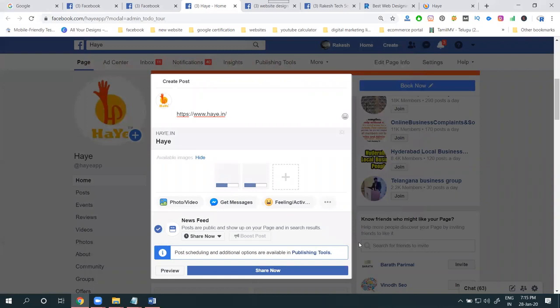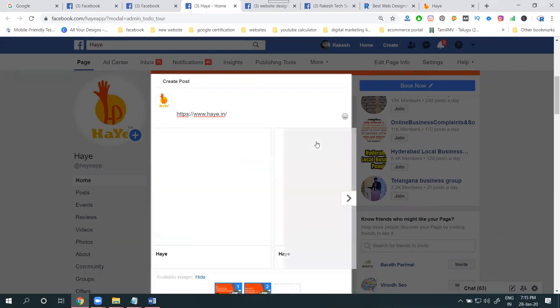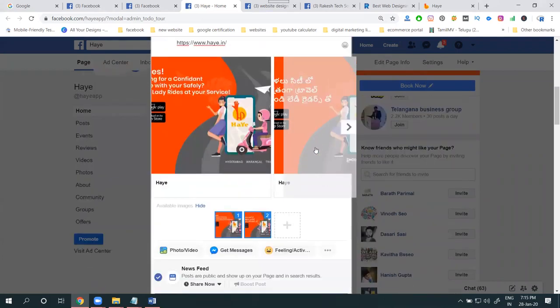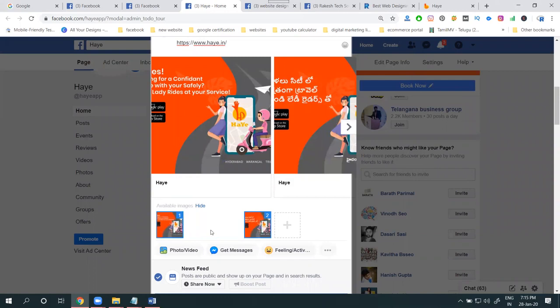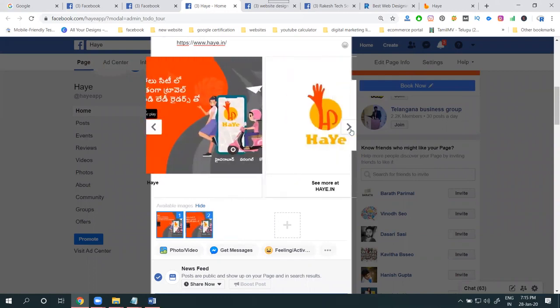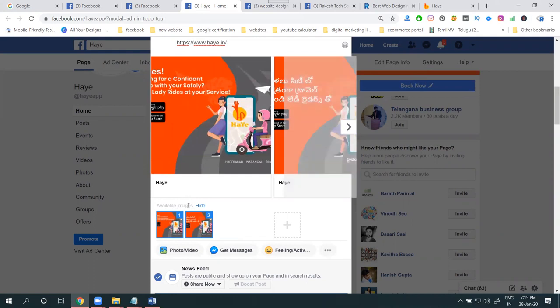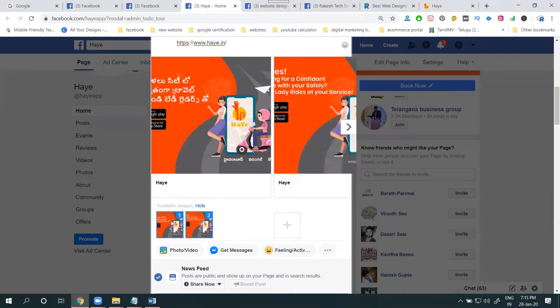Post it. Okay, the last image will automatically show as the logo. The first 2 images will show for this option.